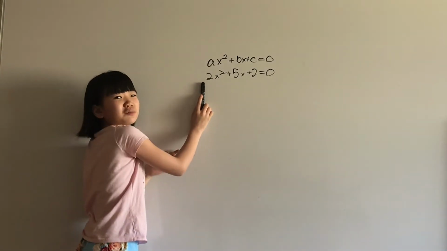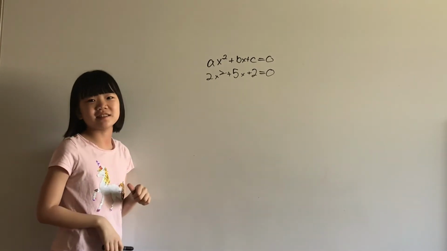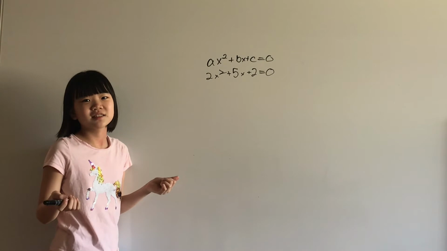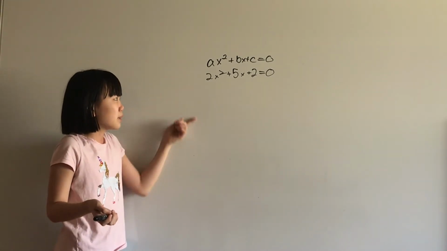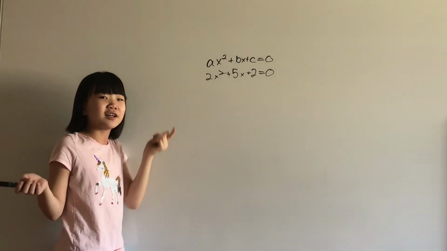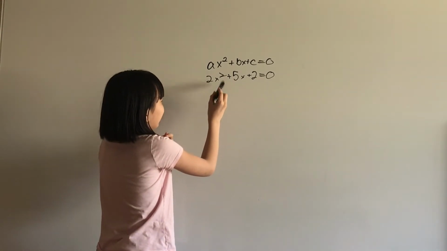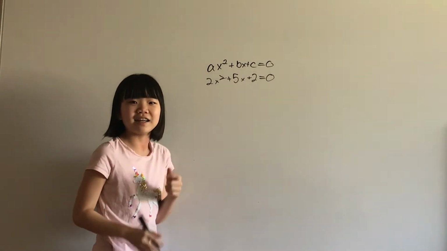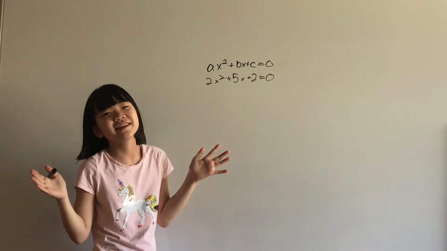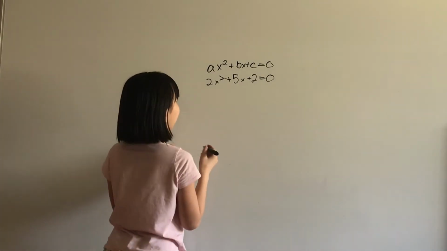This doesn't look like your regular old linear equation, does it? Linear equations make sense. A lot of people know how to solve linear equations, but quadratics, maybe not so much. This doesn't look that easy, right? Even if we could isolate the x squared term, there's going to be the x on the other side. How annoying! It's almost impossible to isolate the terms now. Well, we can factor it.